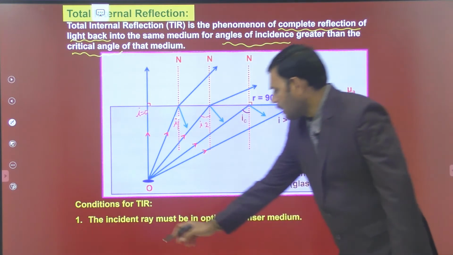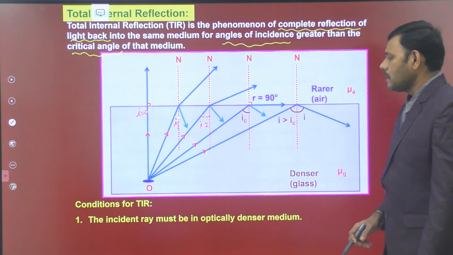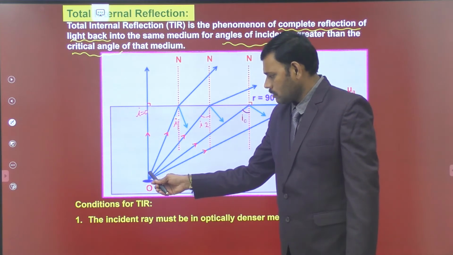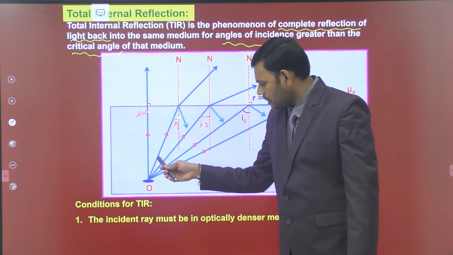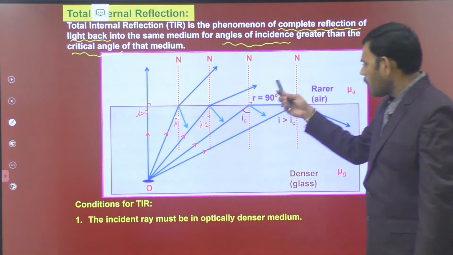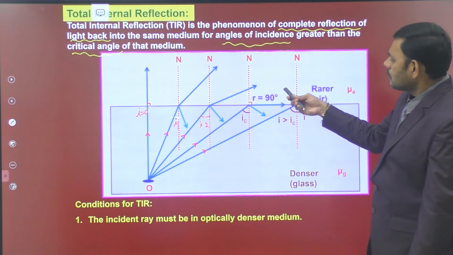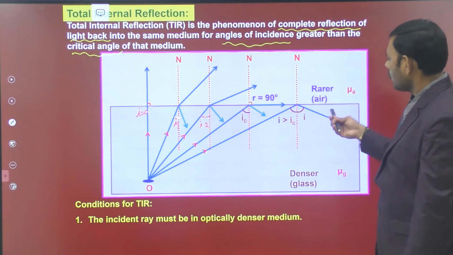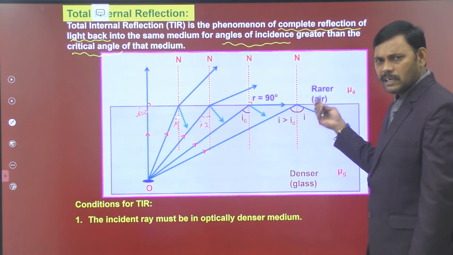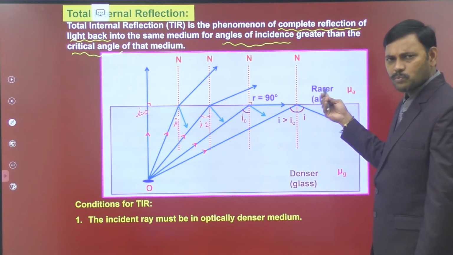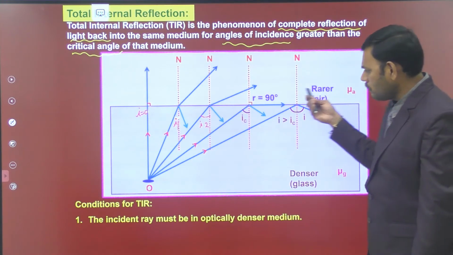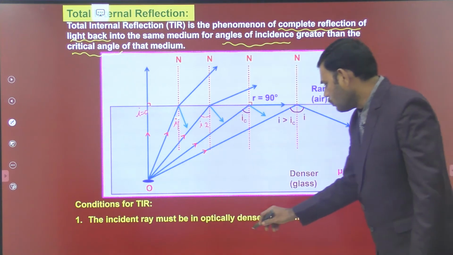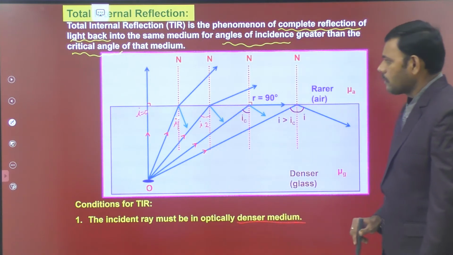First one, the incident ray must be in the optically denser medium. Here the light rays are coming from O. This object must be in the denser medium. Then only the refracting angle in the rarer medium moves away from the normal, and it may reach a condition of greater than 90. To have the refracting angle in the rarer medium greater than 90, the light ray must move away from the normal. This is possible when light rays are incident in the denser medium. So this is the very important condition. You must remember this one forever.